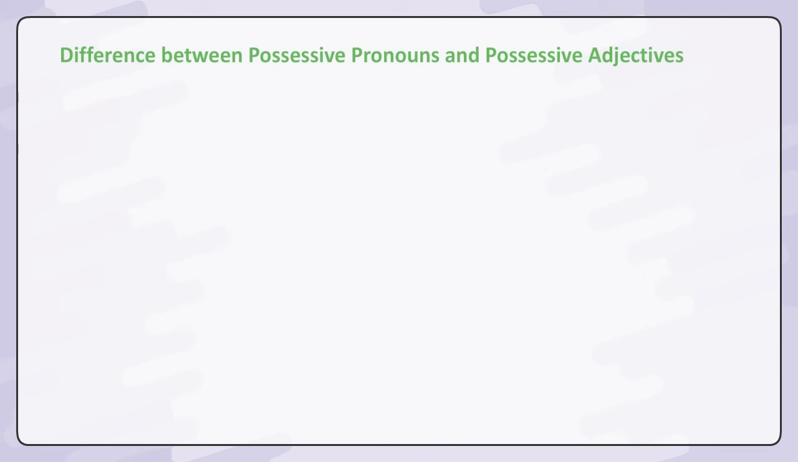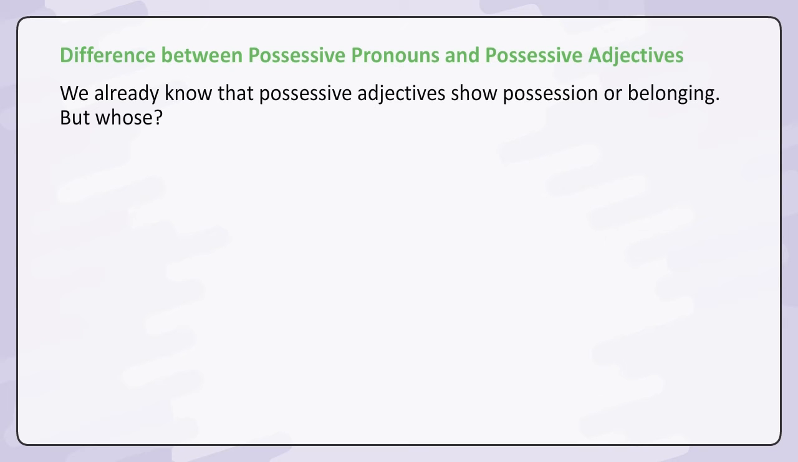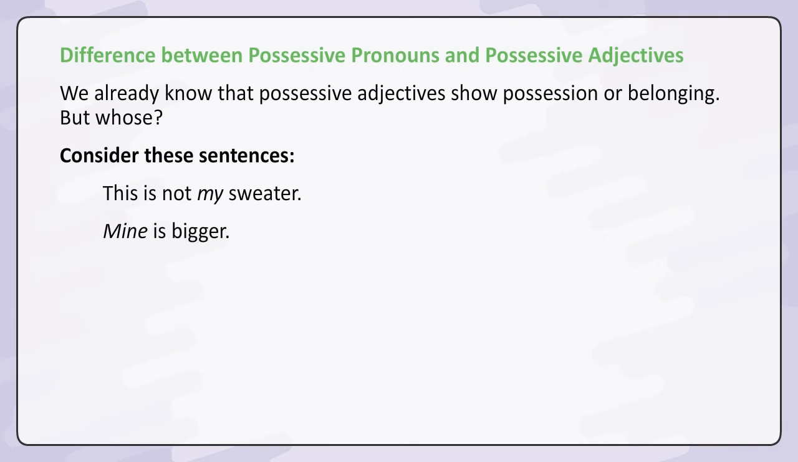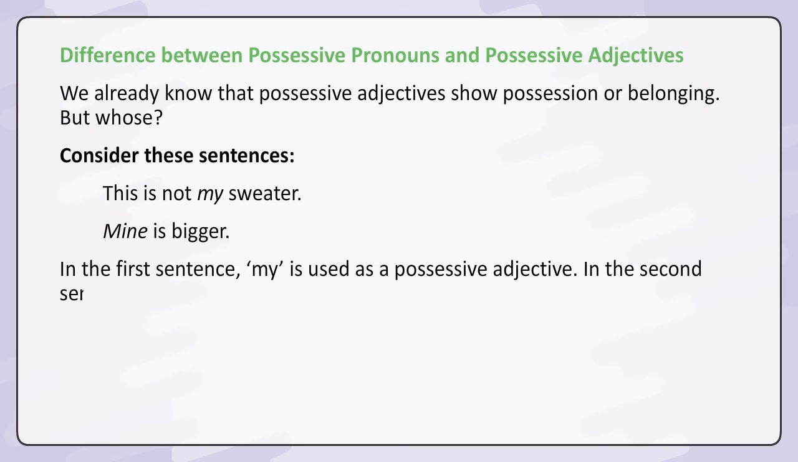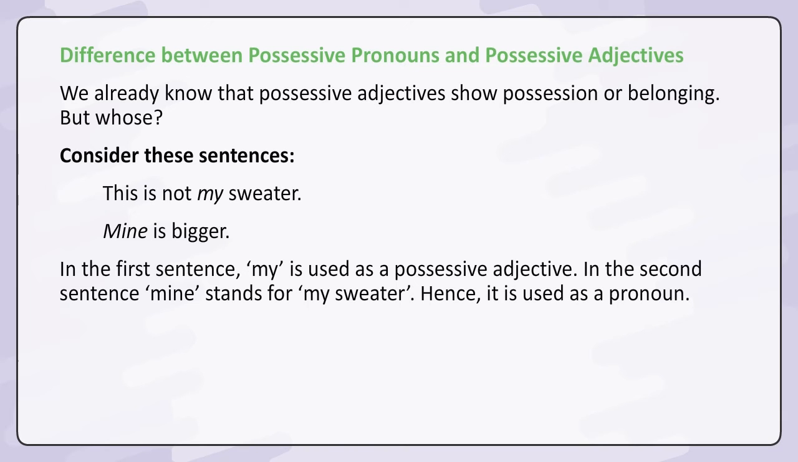Difference between possessive pronouns and possessive adjectives. We already know that possessive adjectives show possession or belonging. But whose? Consider these sentences. This is not my sweater. Mine is bigger. In the first sentence, my is used as a possessive adjective. In the second sentence, mine stands for my sweater. Hence, it is used as a pronoun.